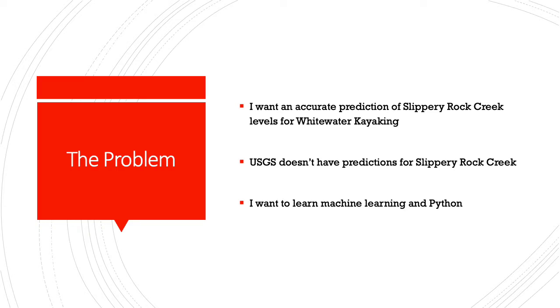I chose this project with a problem in mind, and the problem is that I want an accurate prediction of Slippery Rock Creek levels for whitewater kayaking purposes. But the USGS, a government-run water data source that commonly has predictions for river levels, doesn't have predictions for Slippery Rock Creek because it's too small. And I want to learn machine learning and Python, both things I have not done before because I mostly program and am actually employed in JavaScript-based web development.